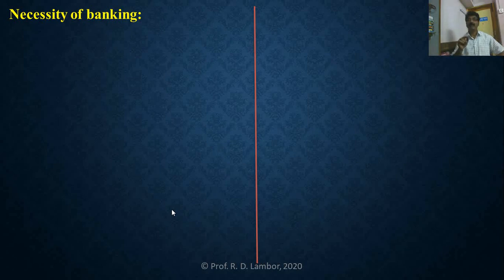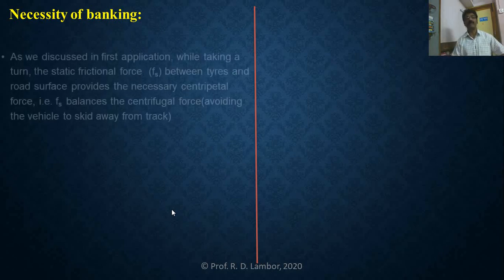But in the case of a banked road, this angle is never 0 degree, never 90 degree. It is in between 0 degree and 90 degree. Due to that only, the vehicle has the advantage of having both an upper limit as well as a lower limit. So what is the necessity of banking? We will clear that here.